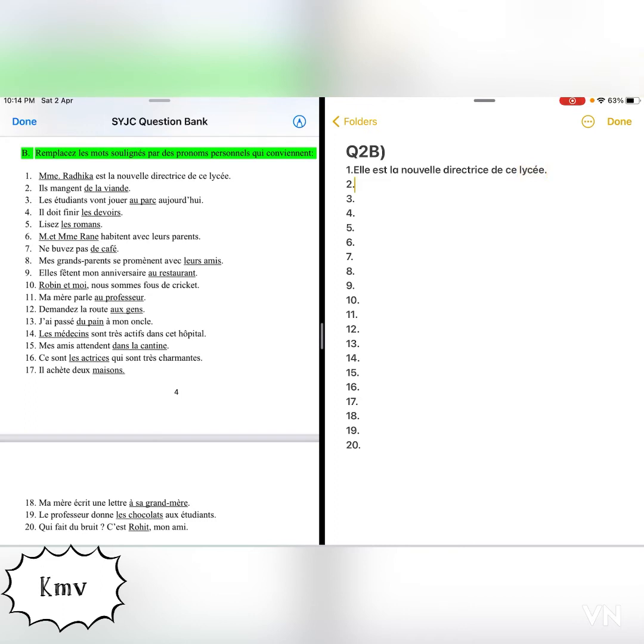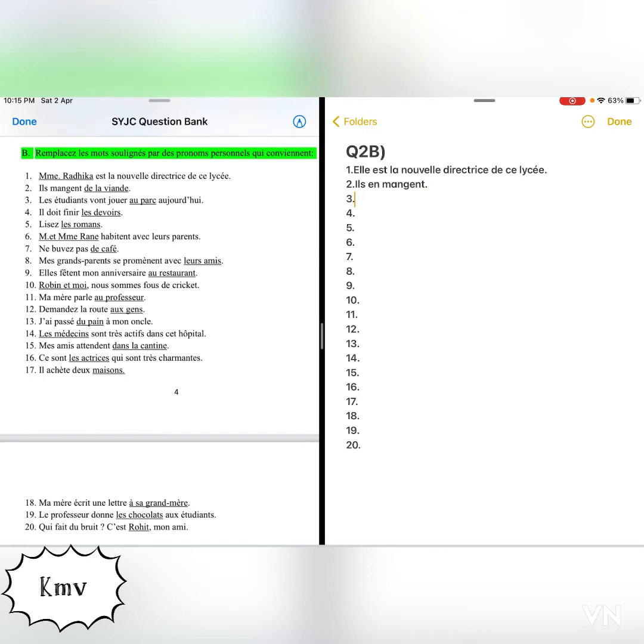Okay, now next one. Ils mangent de la viande. What is the underlined word? De la viande. It is a partitive article. So in such case, which pronoun do we use? We use pronoun en. So what will be the answer? Ils en mangent.